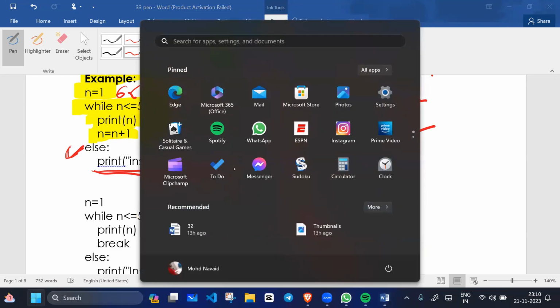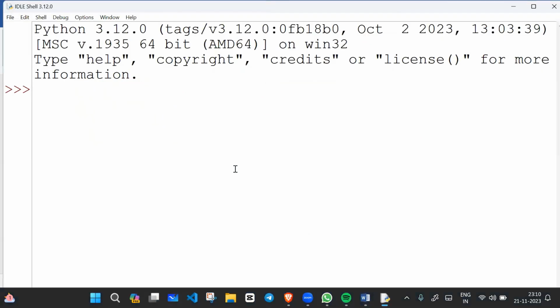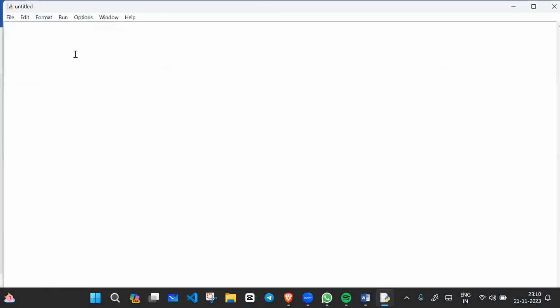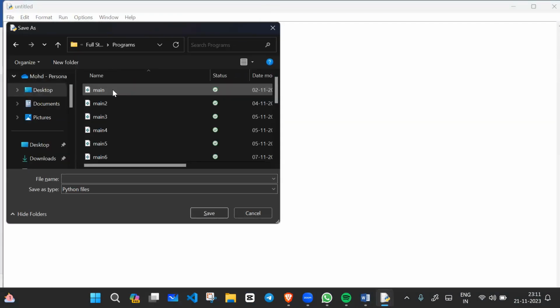Let's try writing the program. This is IDLE, the integrated development and learning environment, and this is the interactive mode, and we have the programmable mode here. So I will take a new file. I will save it on the desktop, in full stack Python programs, and this is main 18.py, the file name.